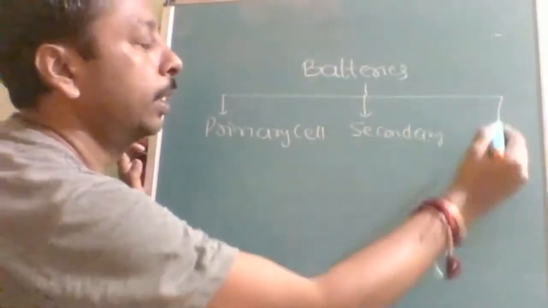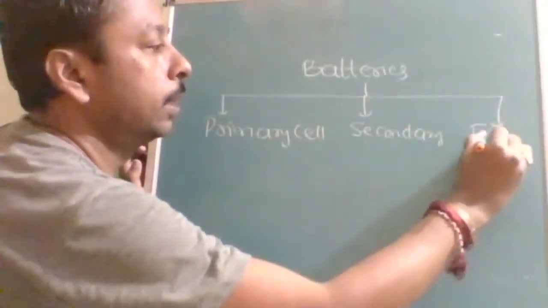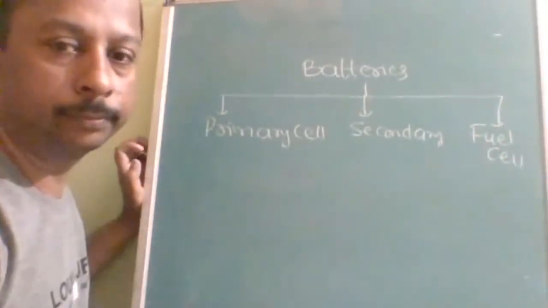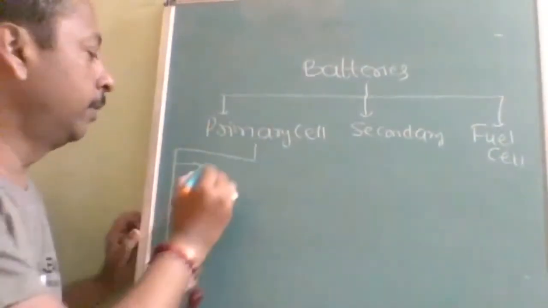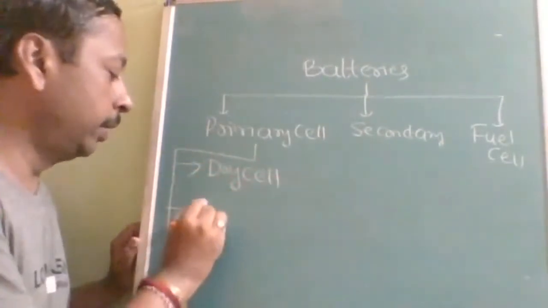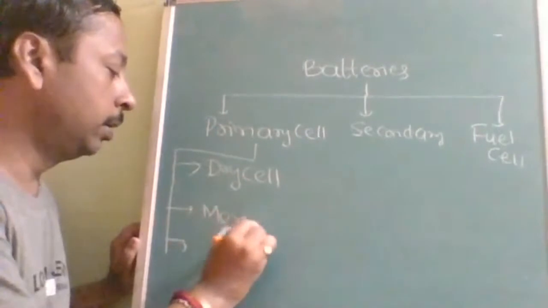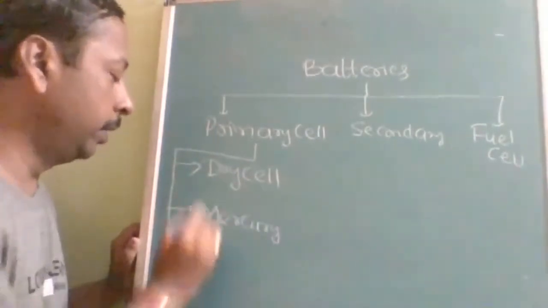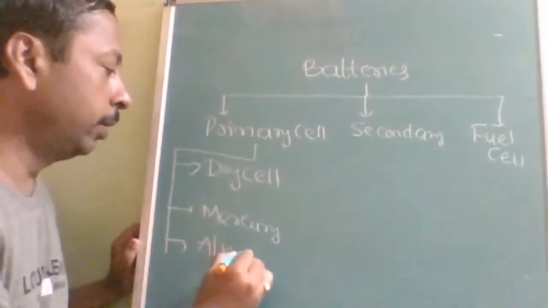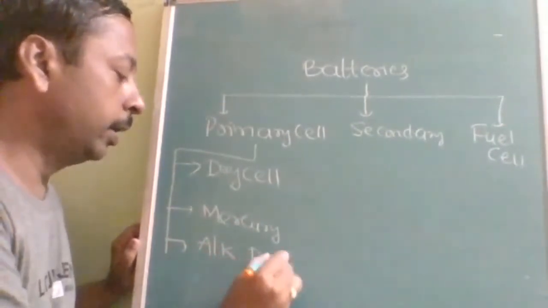If you can continuously use it without recharging, then it is called a fuel cell. There are three types of primary cell. First one is the dry cell. Second one is the mercury cell. Third one is the modified dry cell, or alkaline dry cell.